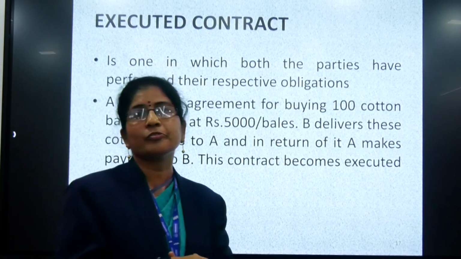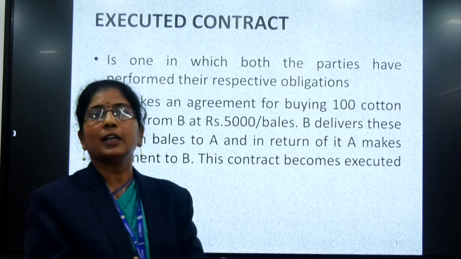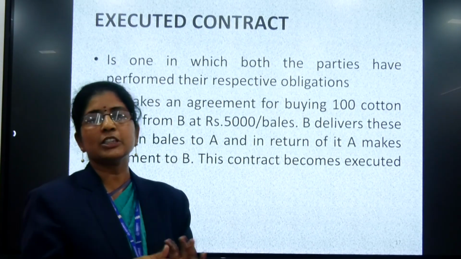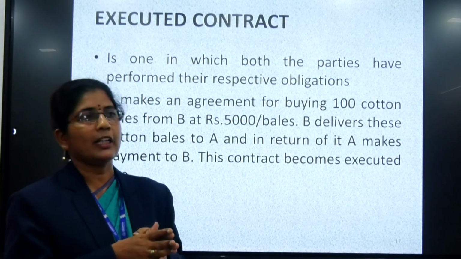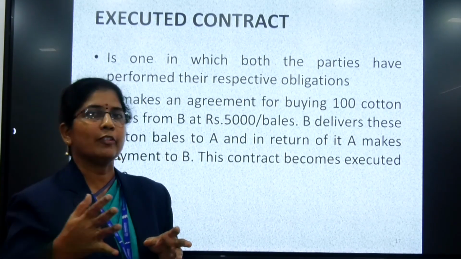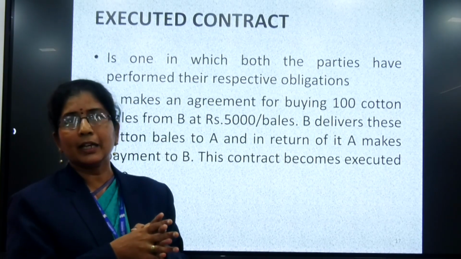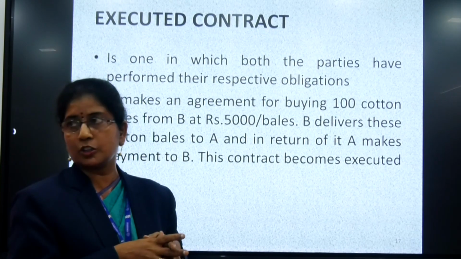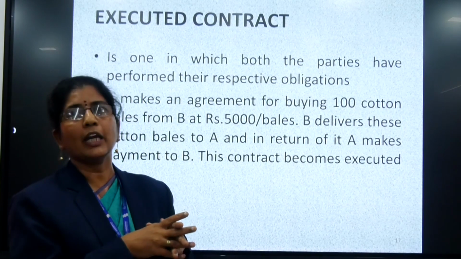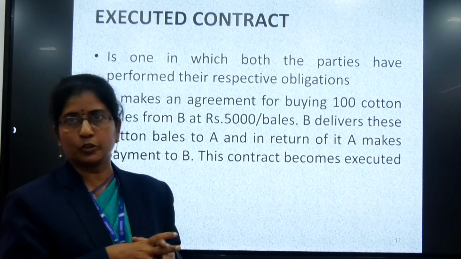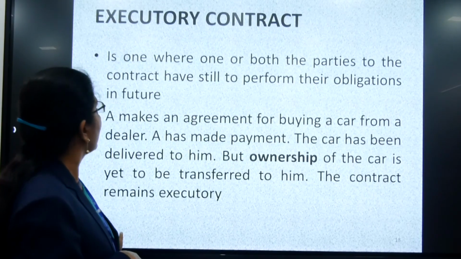Similarly, on the basis of performance, we can classify contracts into executed and executory. Executed means once a contract is completed, finished, it is executed. For example, A has accepted to deliver certain goods to B for 1 lakh rupees. B has accepted and has made the payment in advance of 1 lakh rupees. So A would have delivered the goods. This is completed, so that is an executed contract.